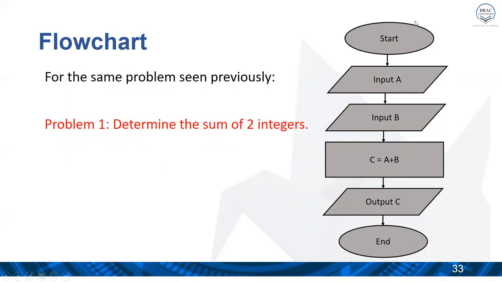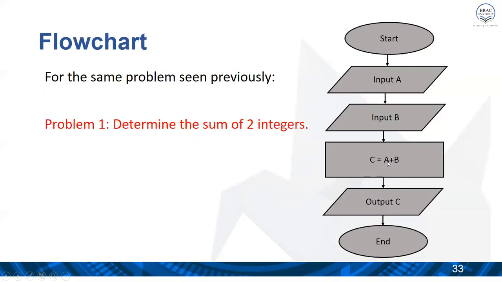The flowchart will start here, and the first step will be taking an input in variable A. Then the next one is taking another input in variable B, and the next one is the main operation, which is the arithmetic operation, basically the summation.